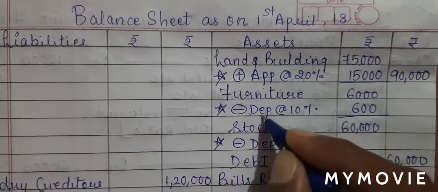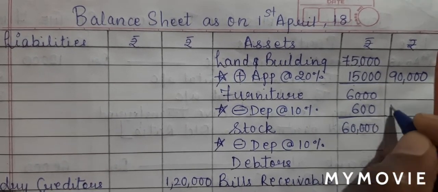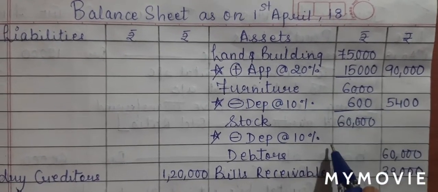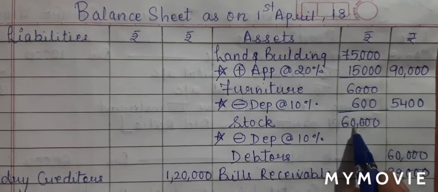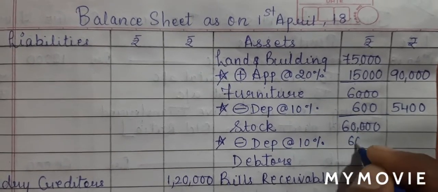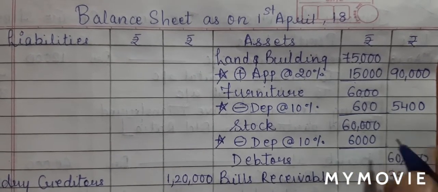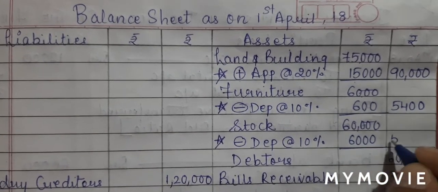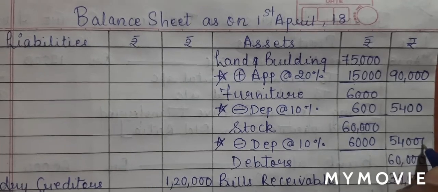So 6,000 minus 600 will give me 5,400 in the outer column. We'll do along with that stock also. 60,000, 10% will be 6,000. So 60,000 minus 6,000 will give me 54,000 in the outer column.